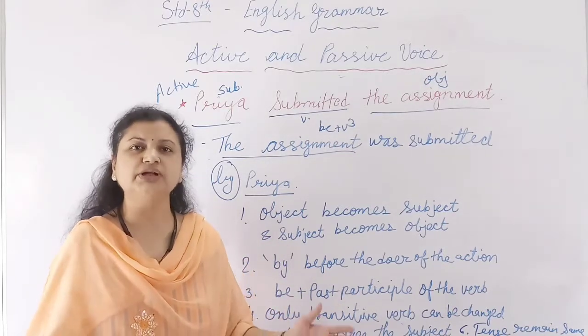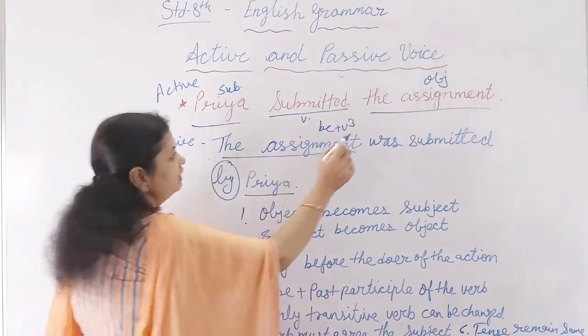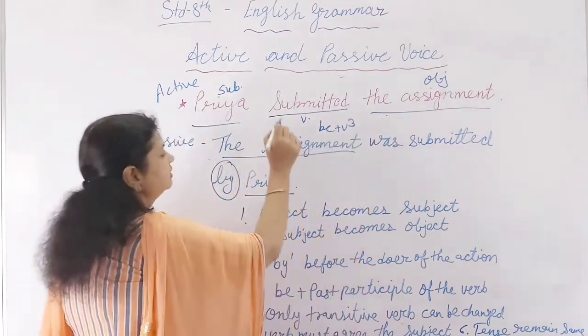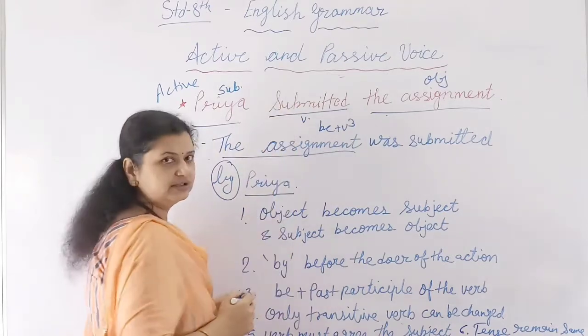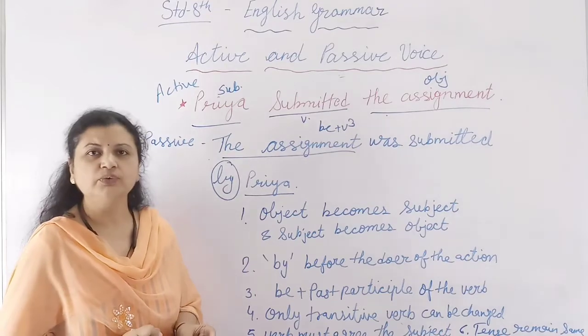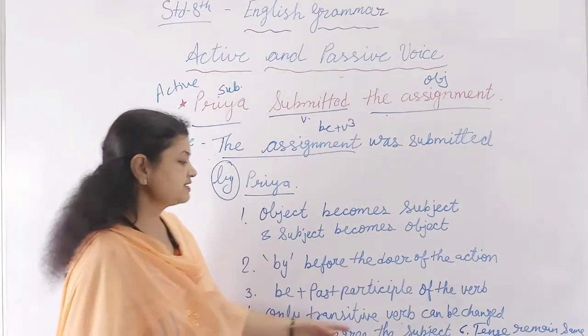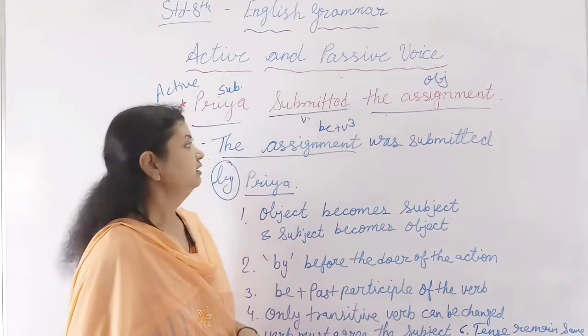That is totally wrong. So whenever an object is given in the sentence, the verb is transitive and it can be changed into the passive voice.